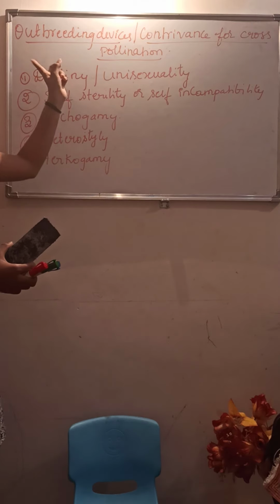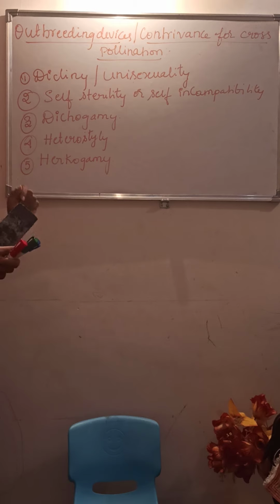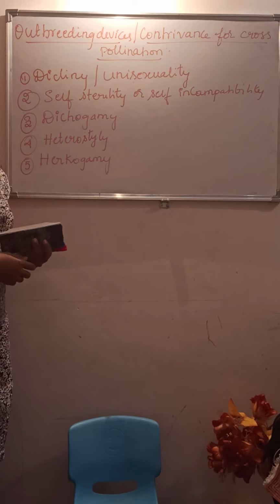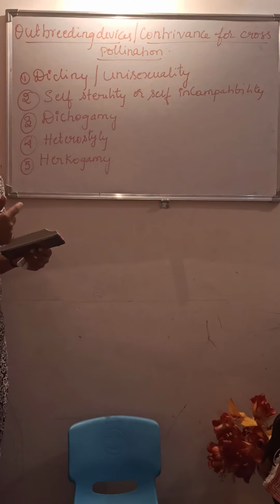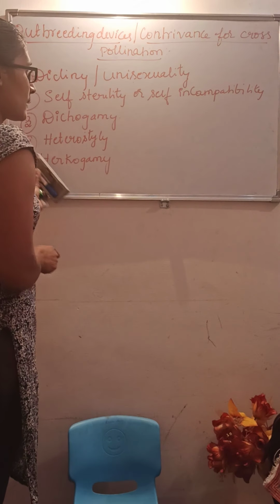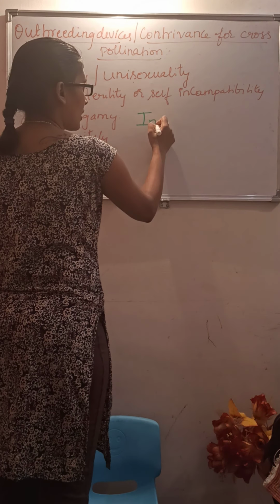To enhance cross pollination, they have to undergo these things. To avoid self pollination, which leads to inbreeding depression. If they have continuous self pollination, it leads to inbreeding depression. To avoid self pollination,